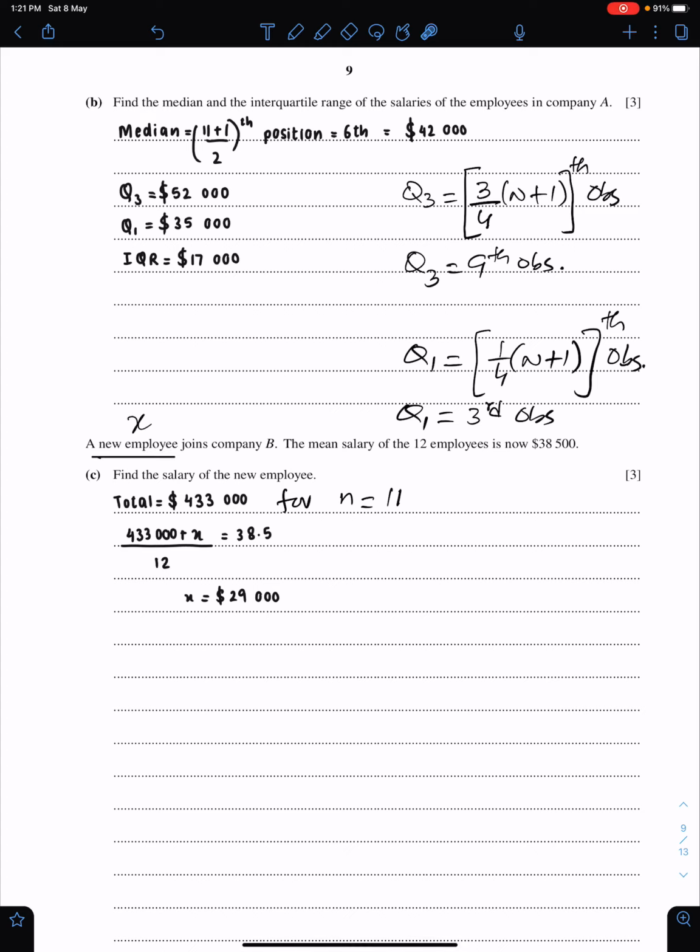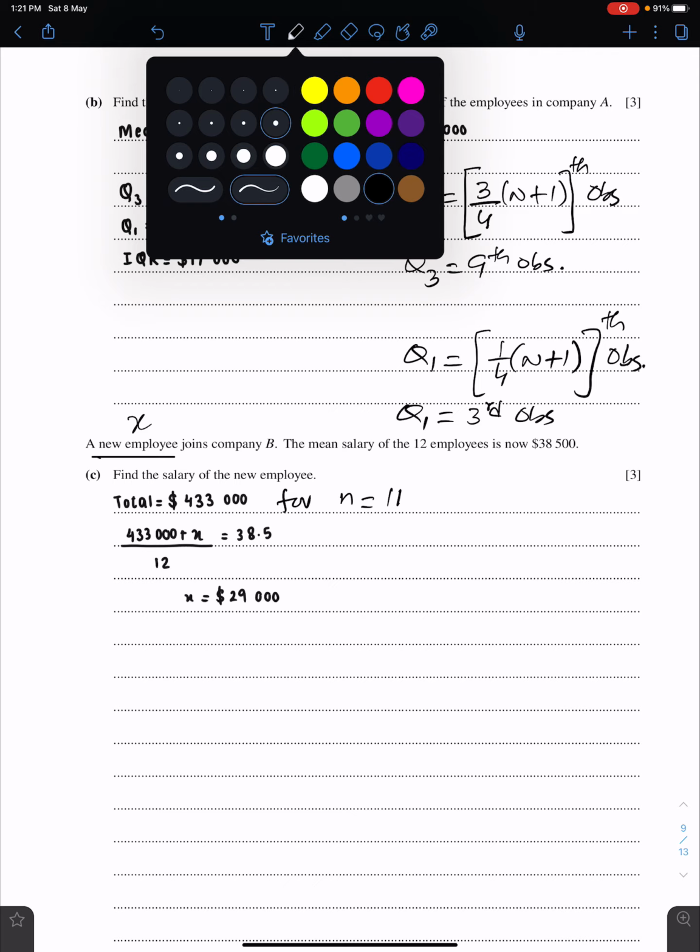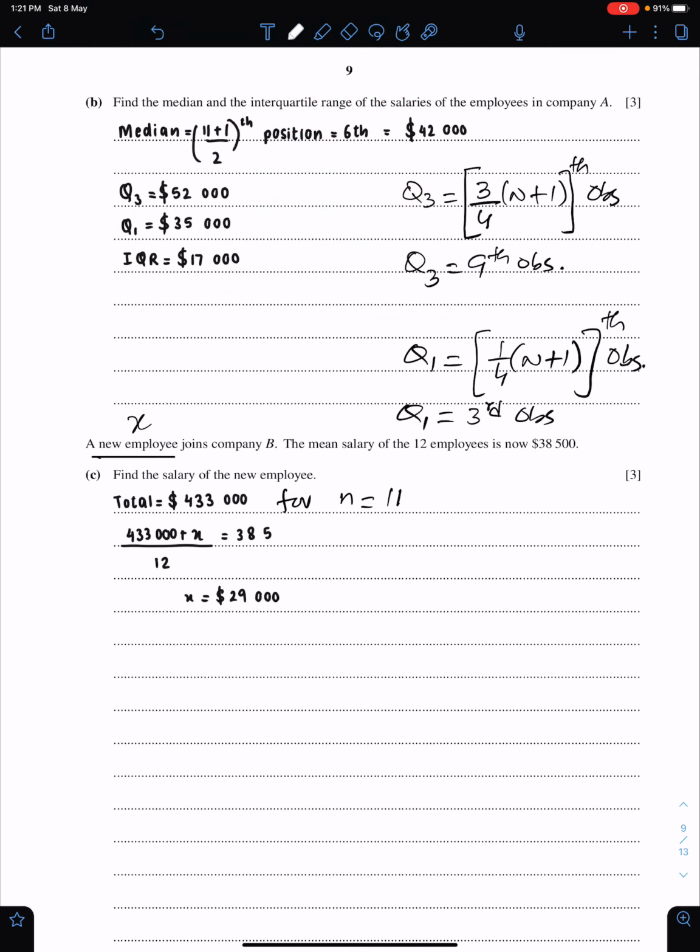So if we add X into this data and divide this information by 12, we will get the mean of all 12 employees, which is 38,500. When you solve this equation, you will get the salary of that new employee.